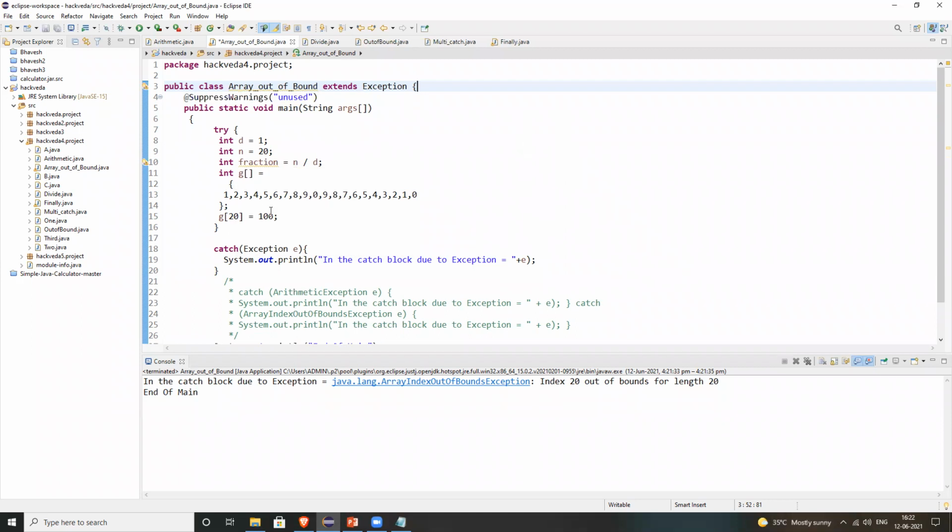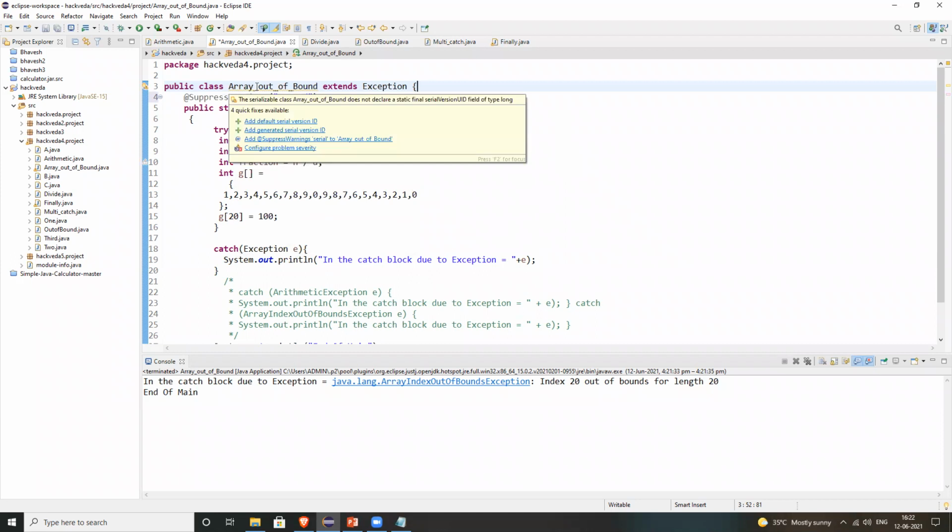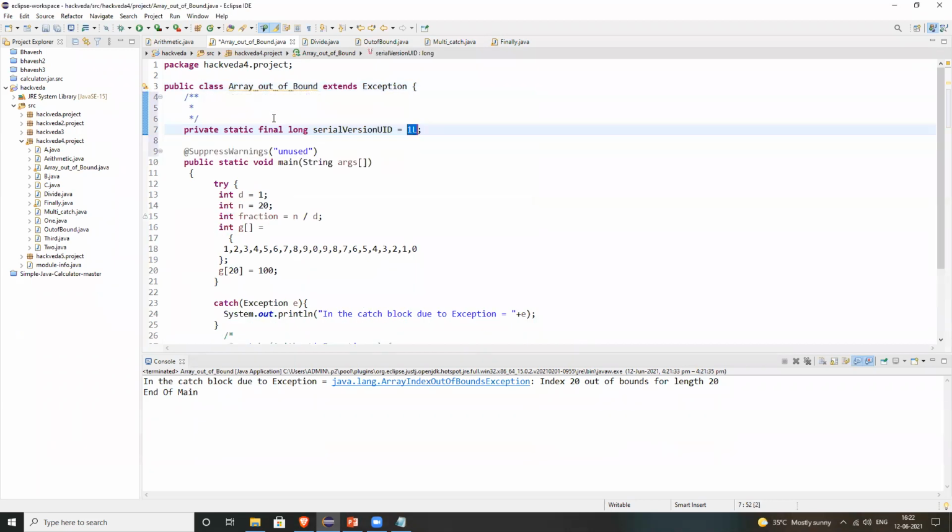If he enters 0, then the error will come. In order to handle that error, we need to extend exception. Exception is one class which defines this catch. Means there is an exception type of catch that is going to handle all types of error.